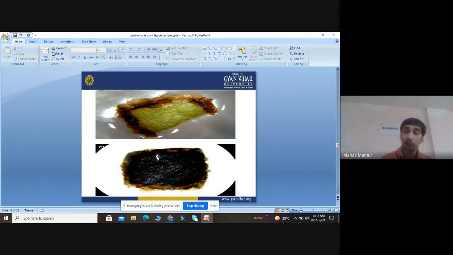Whenever we are performing the tissue culture of tree, herbs and shrubs can easily be cultured because their tissue is soft. But whenever we are culturing the tissue culture of tree, then this problem of phenolic compounds normally appears. So in that, whenever we are using the explant of tree, we have to use many antioxidants in the medium, like PEP40, vitamin C, and citric acid. But the concentration should be limited, that is 0.1 to 0.2 gram per liter we can use. So that will inhibit the phenolic compound.